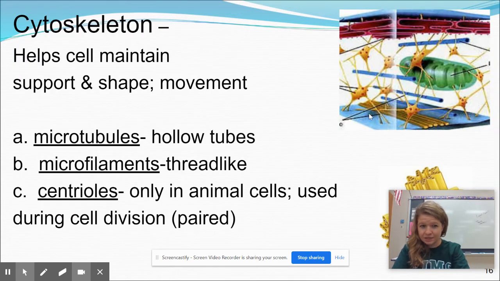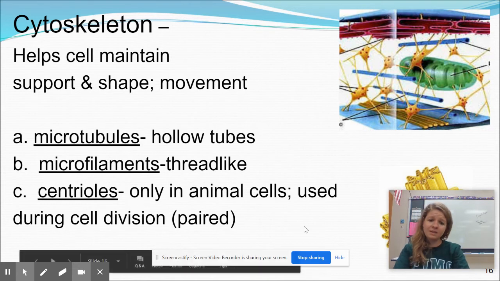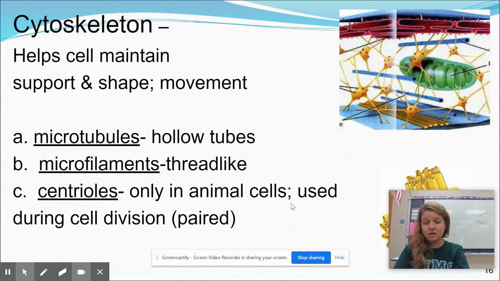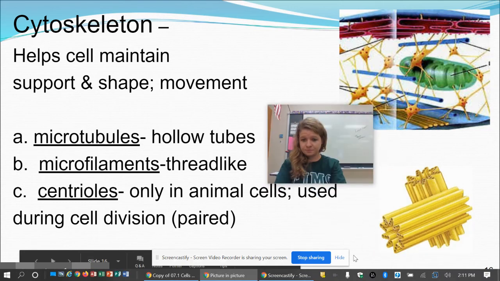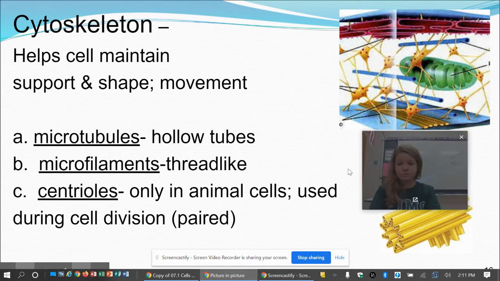Cytoskeletons, these guys right here, shape and movement for this one. I don't really care too much that you know microtubules versus microfilaments. But this is one thing that was not mentioned in our cell mobile project, so make sure you write this down in your chart: centrioles. They are only in animal cells, guys, and they're used during cell division, and they look just like this, and they help the cell carry out cell division. So make sure you add those to your chart as well.